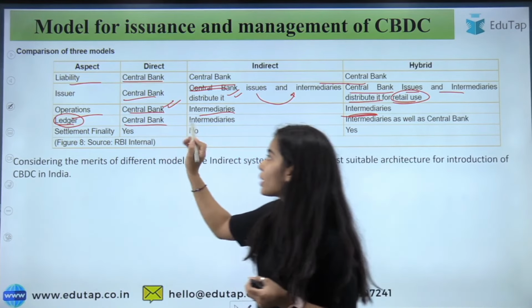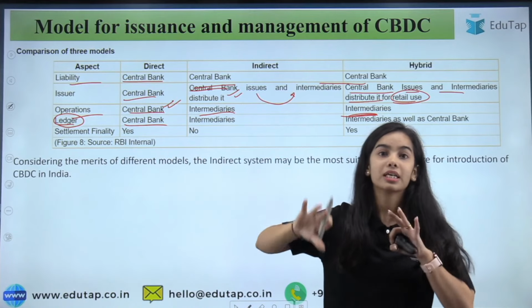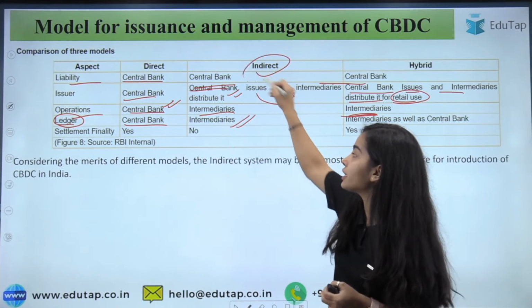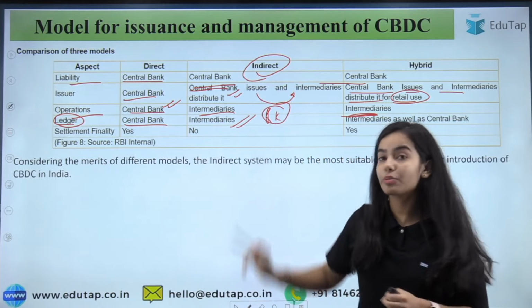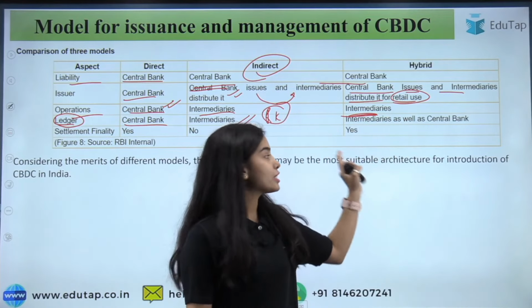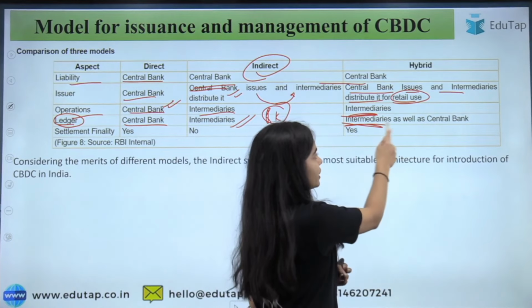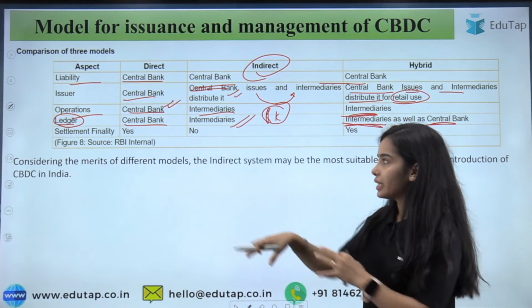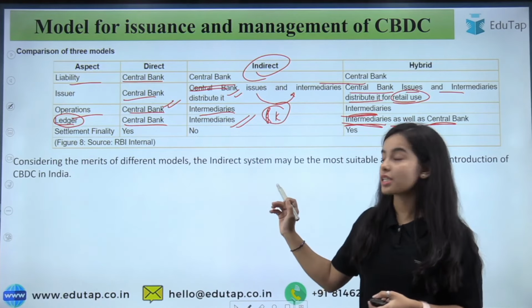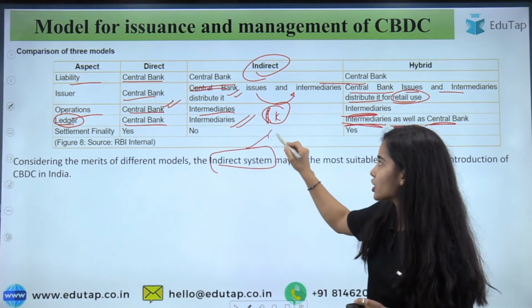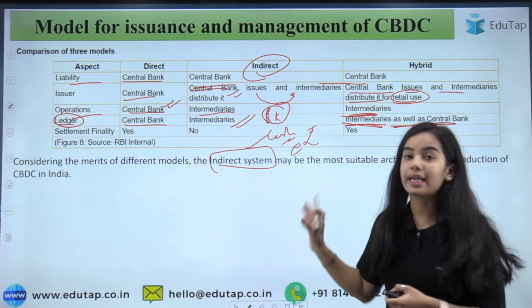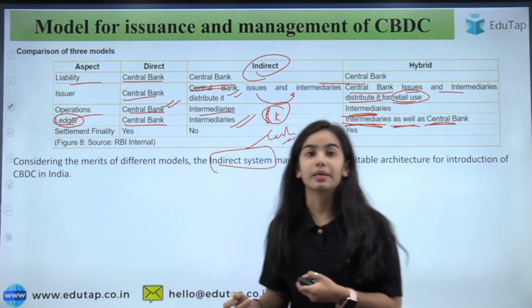The central bank is the one that does it in the direct model, because everything is done by the central bank. In the indirect model, the record keeping is done by the intermediaries. In the hybrid, the ledger or the record keeping is done by the intermediaries as well as the central bank. So considering the whole of this, the indirect system is considered the best, because for cash also we use the indirect system. For the e-rupee also we should use the indirect system. This is what has been said.